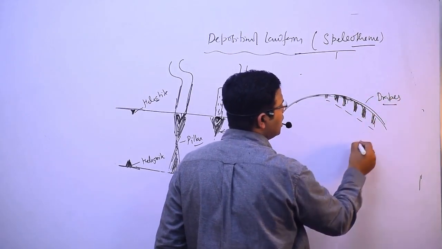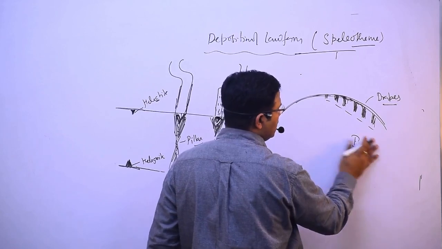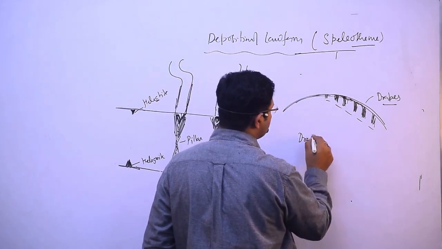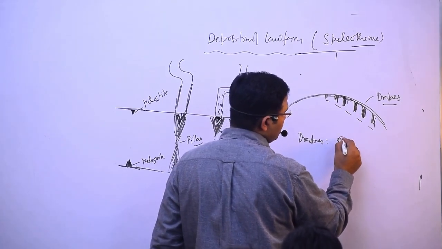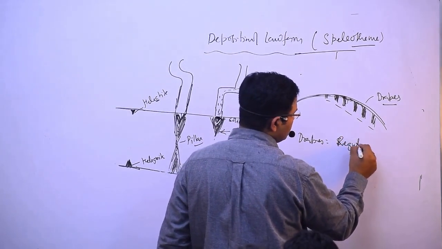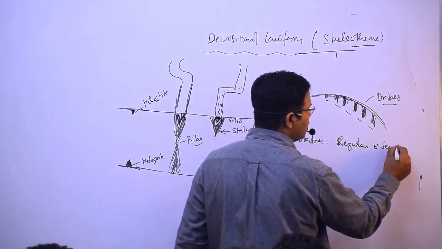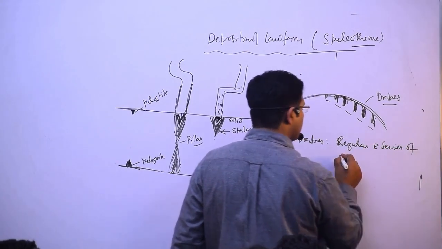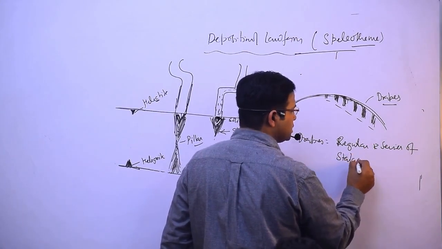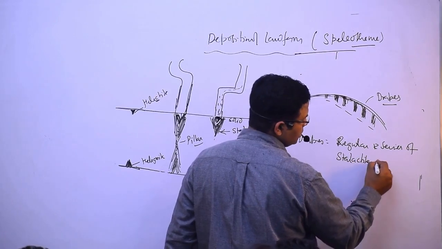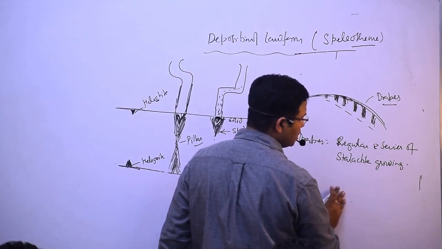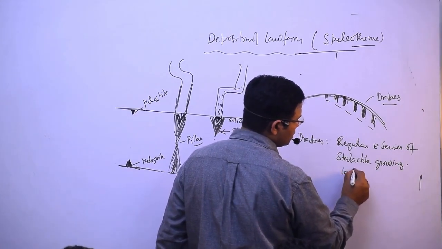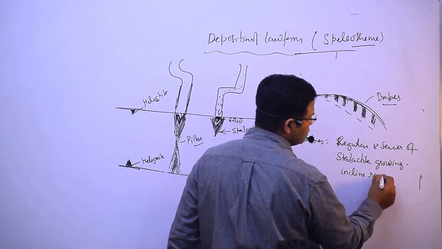Drafts. So where is it growing here? Drafts means it is in a regular series of stalactite growing along an inclined roof.